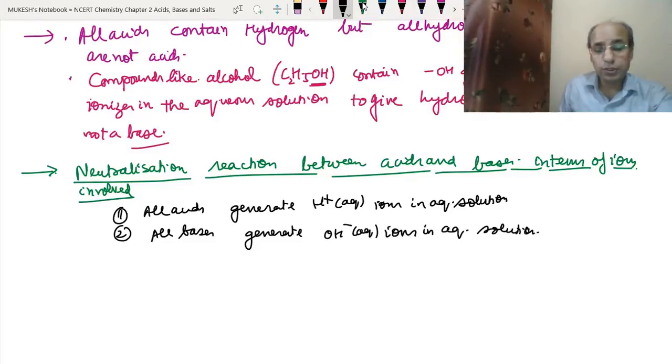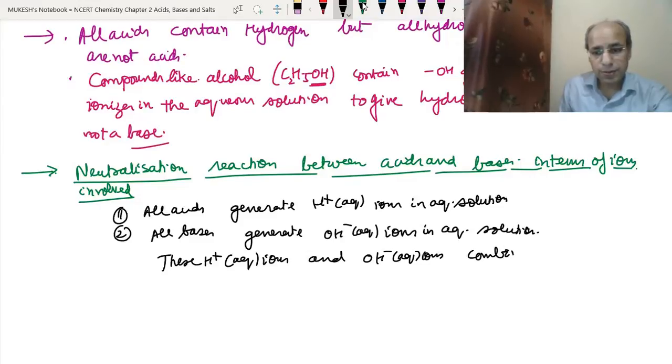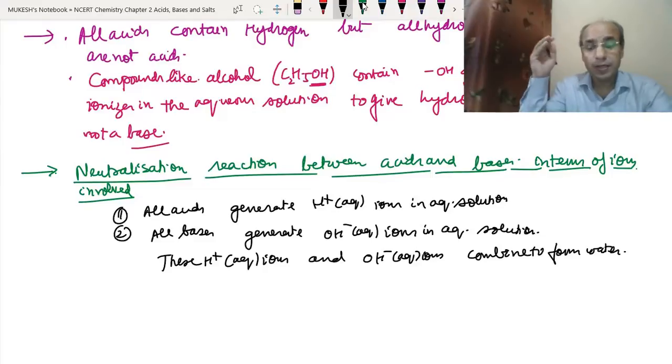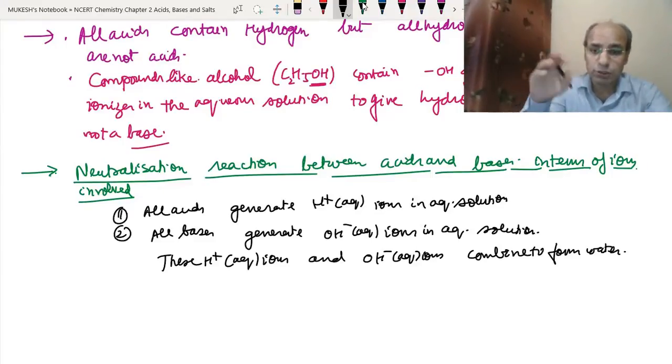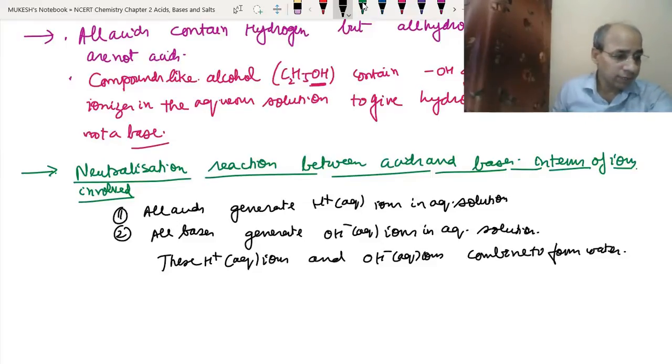So now these hydrogen ions and hydroxide ions will combine together. So these H plus (aq) ions and OH minus ions combine to form water. We have studied double displacement reactions, and we will explain the double displacement reaction also on the basis of it.